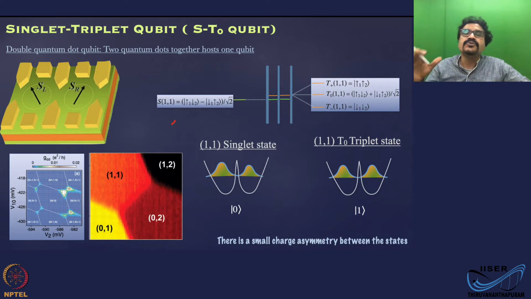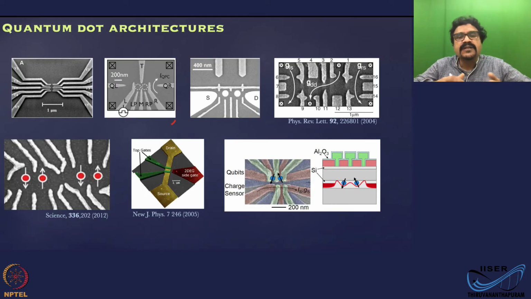So these are the two architectures. One is LD and another is ST0. Okay, that is, in short, how they are known. Now let's look at what various configurations this gated quantum dot system has gone through over the years.